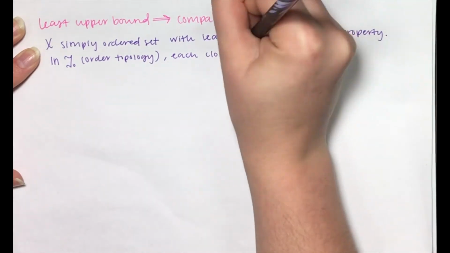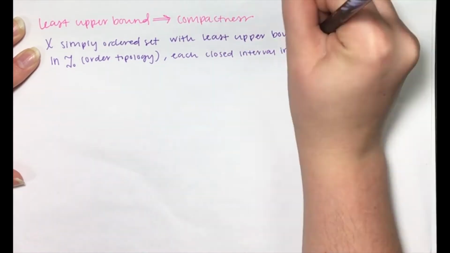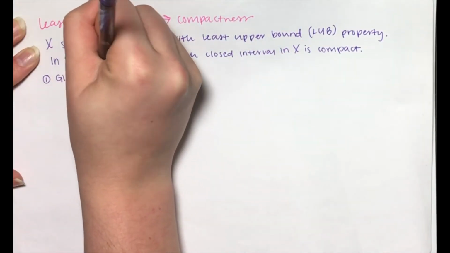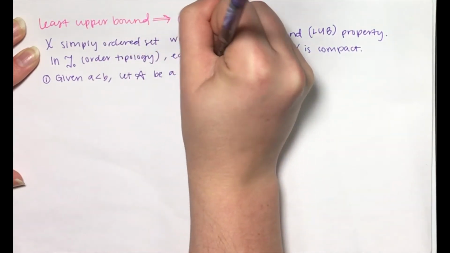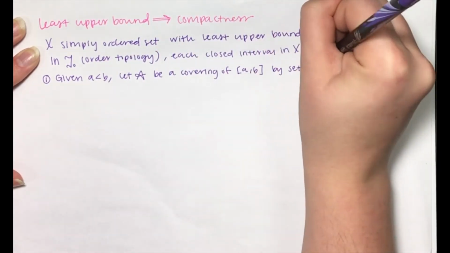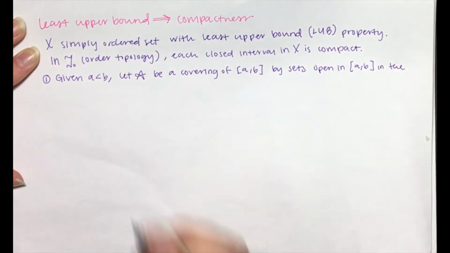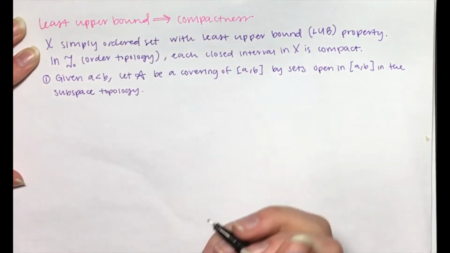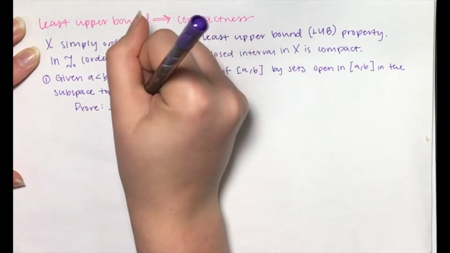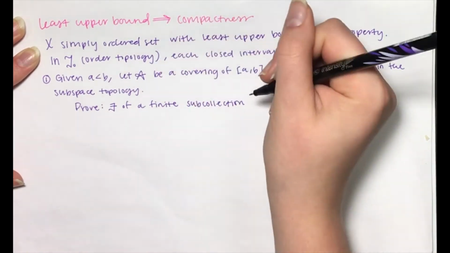Proof, step 1. Given a less than b, let A be a covering of the closed interval from a to b by sets open in [a, b] in the subspace topology. We wish to prove the existence of a finite subcollection of A covering [a, b].